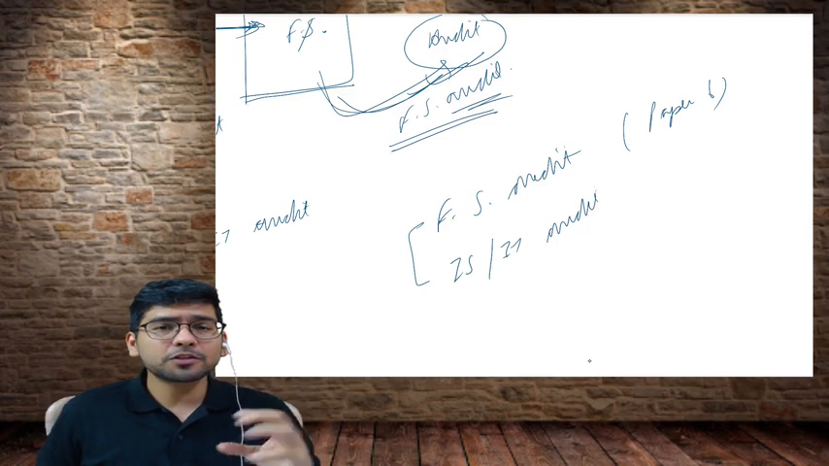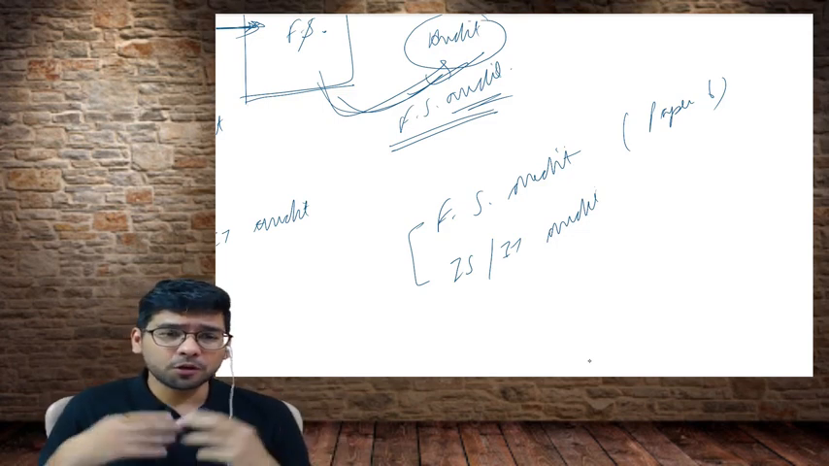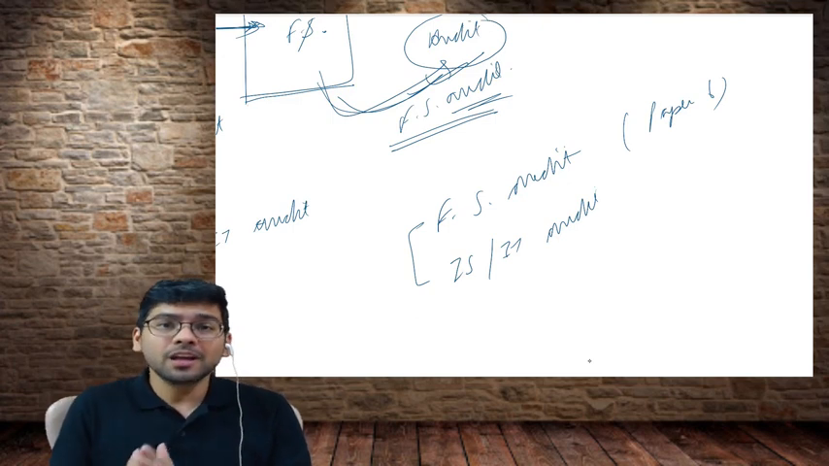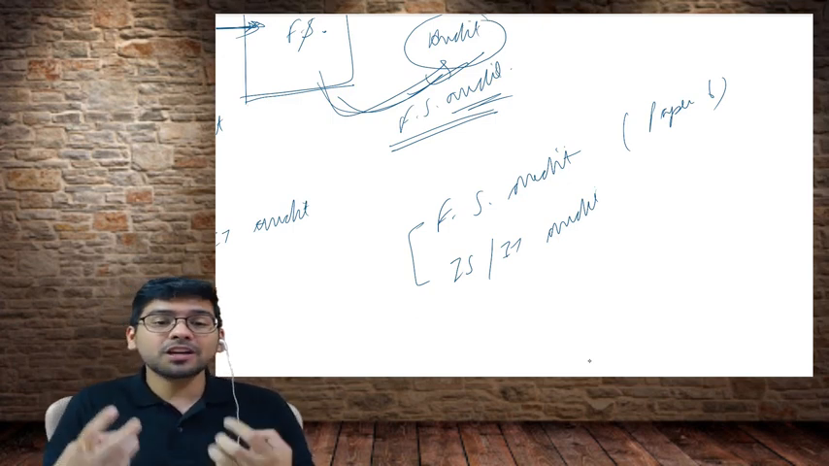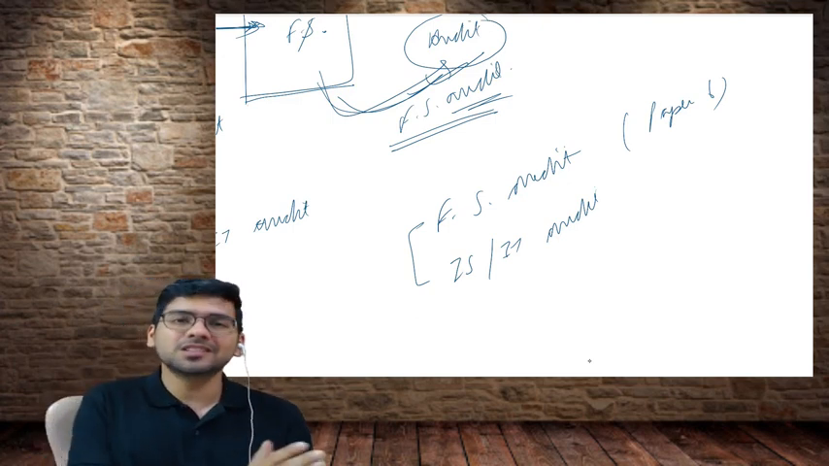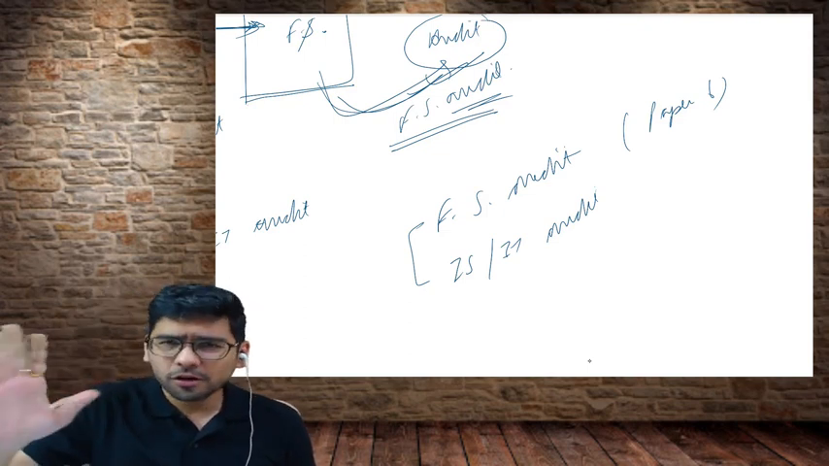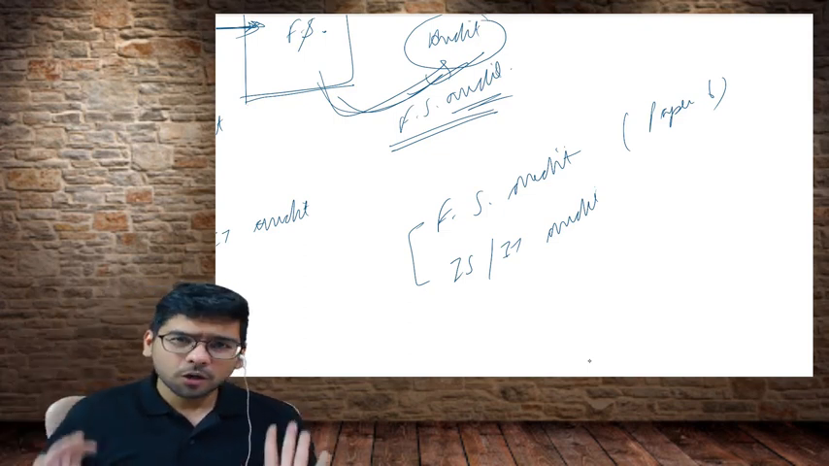In financial statements audit, what is our objective as an auditor? You are going to be the auditor soon. In financial statements audit, our objective is to express an opinion on financial statements, whether the financial statements are true and fair or not, whether the financial statements are okay or not.